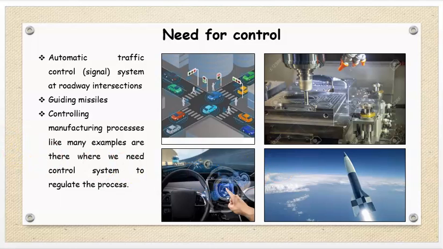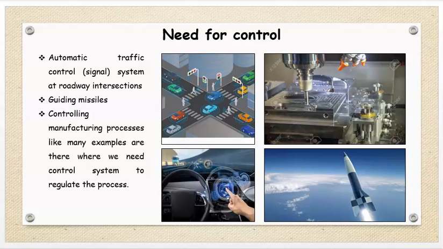Now we know that in a city, a traffic control system is there, that is, signals are used to control the traffic on the roadways. Similarly, in guided missiles, whenever we launch any satellite into space, a control system is used so that at every stage the fuel ignites and gives power to the engine, and that satellite can be placed in a specified orbit.